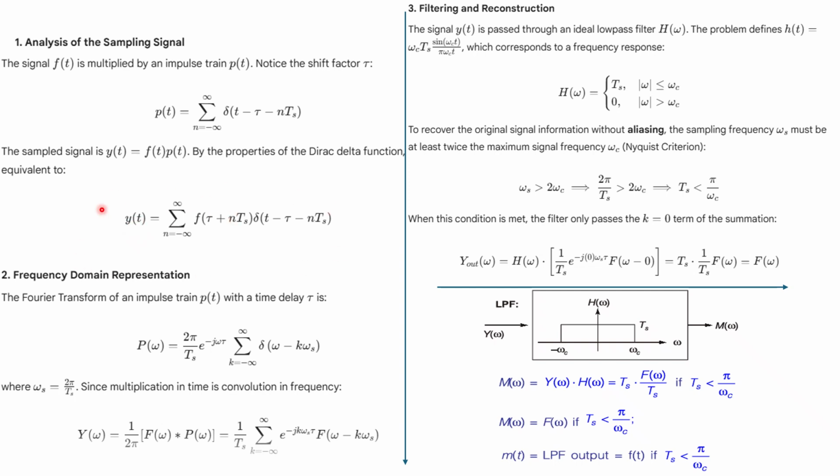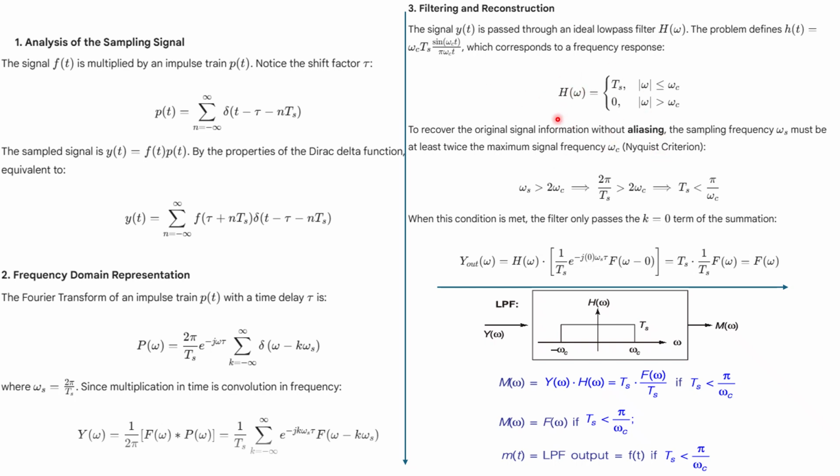So this is y of t, that is f of t times p of t, and then just get Y of omega, and here you can check the sampling frequency, that is omega s. Now the filter. The last step is your filter. It has already been given in the question itself. The filter is what type of filter? Sinc function, right.